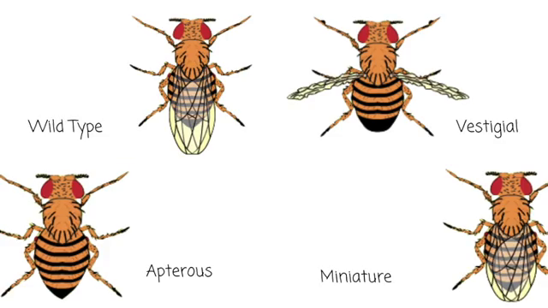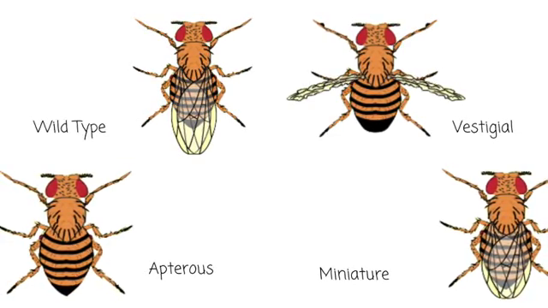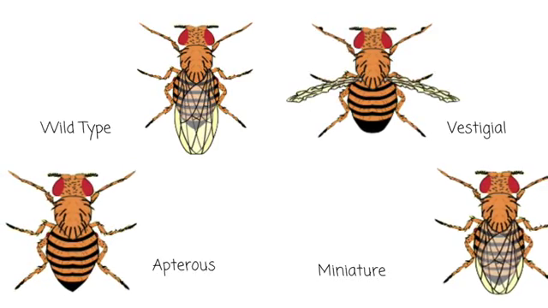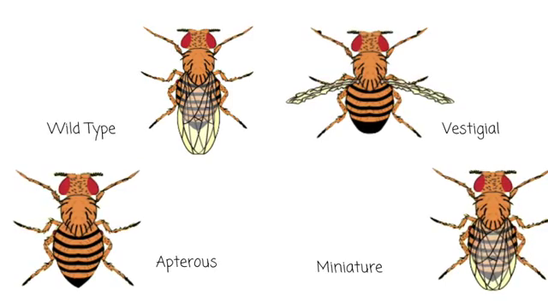Fruit flies have distinguished characteristics throughout their body, from eyes to wings. Out of all the characteristics, we studied wing size. There are three different types of wing size: vesicle, miniature, and apterous.